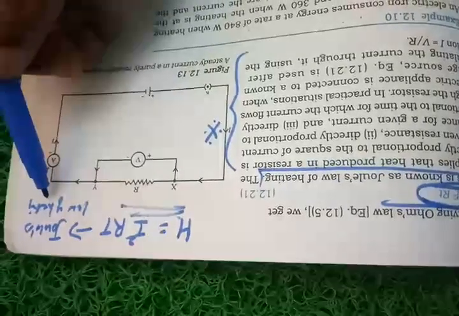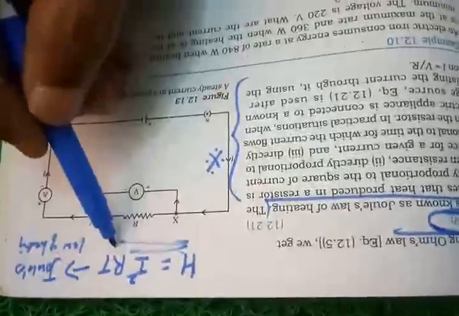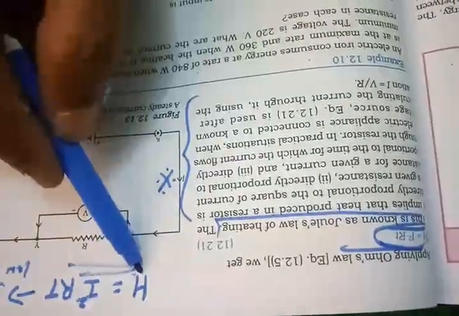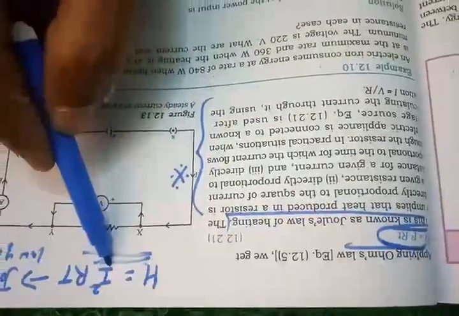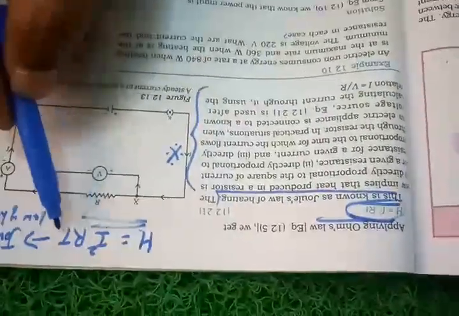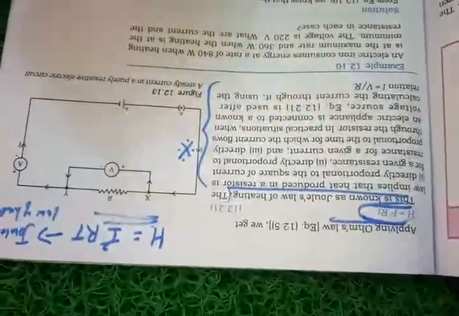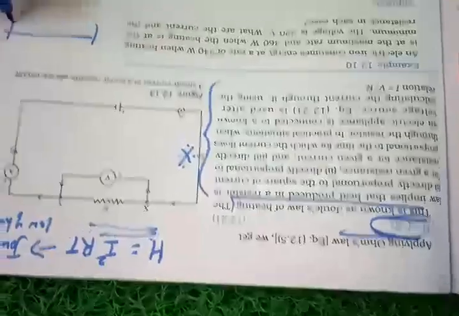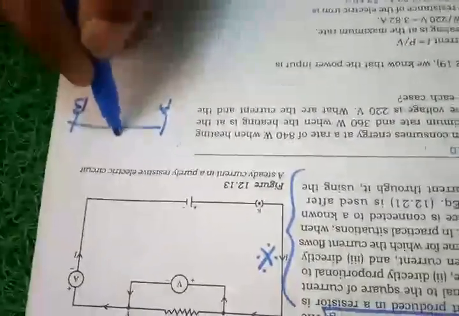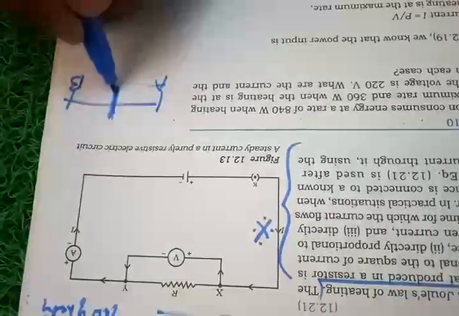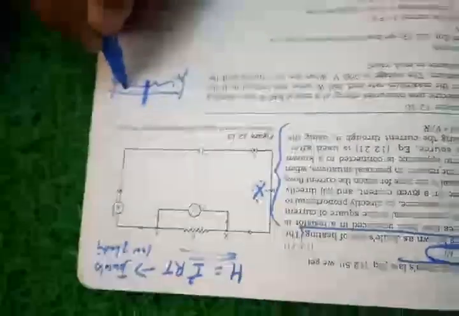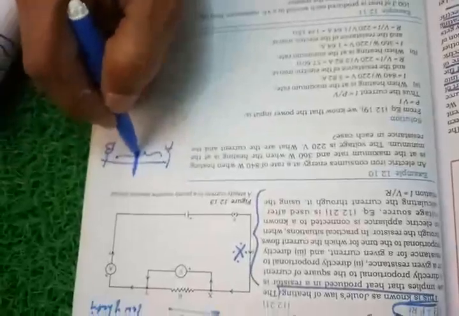Joule's law of heating gives you the relationship between the amount of heat. H means what? Amount of heat. I means electric current. R means resistance. T means time. You may have one question in your mind: what is the requirement of resistance? Naturally, when the current is flowing from one part to another part, if you create a resistance, if you create an obstruction, the energy flow will be there. Because of the obstruction, it will come out in the form of heat. Got it? So the more resistance, the more will be the heating effect.